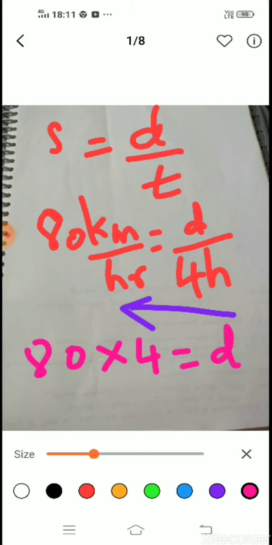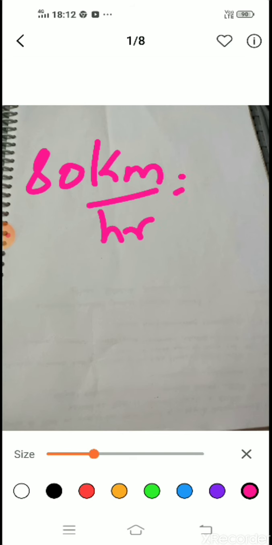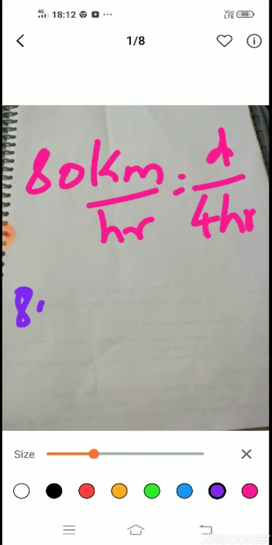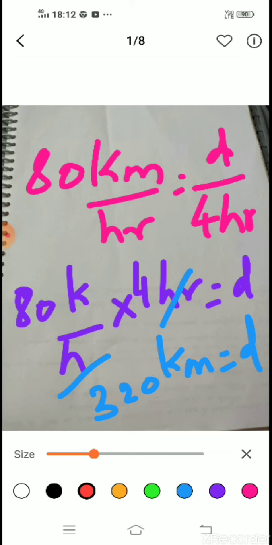So now how do we get this kilometer? Remember, so okay, I'll do it again. You will have 80 kilometer per hour, distance by 4 hours. So this 4 hours will go to the other side. Therefore 80 kilometer per hour into 4 hour, which is equal to my distance. Now what will happen? This hour and hour will get cancelled off. So therefore 80 into 4, it is 320 kilometers. That is nothing but your distance. Now check your units. What is the unit of your distance here? Kilometer. Therefore the steps which you have done is right.